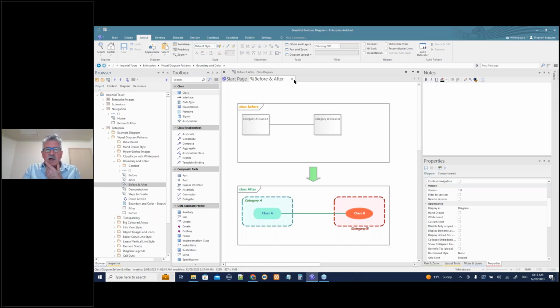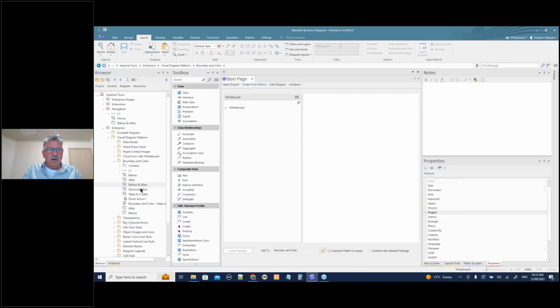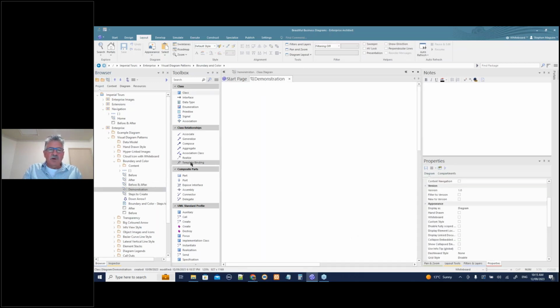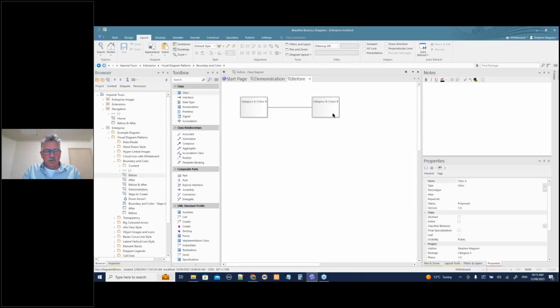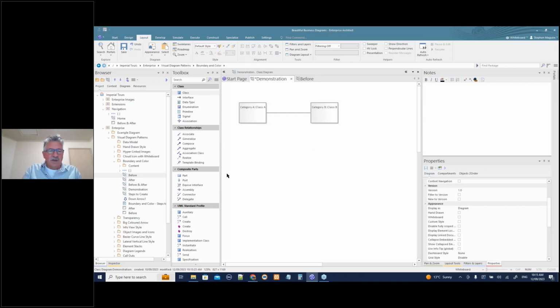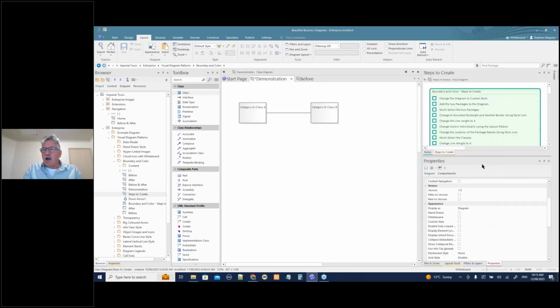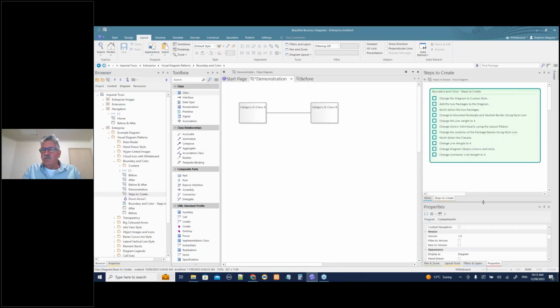So let's have a look how this works. So again, I'll go to my demonstration, and I've got a blank canvas there. I shall look at the before diagram, and I'll copy that across for my demonstration to show you how it works. And let's again look at our steps to create. This one has a few more steps in it. And like I said, this model will be available to you if you connect with me on LinkedIn, and all of these instructions you'll be able to follow.